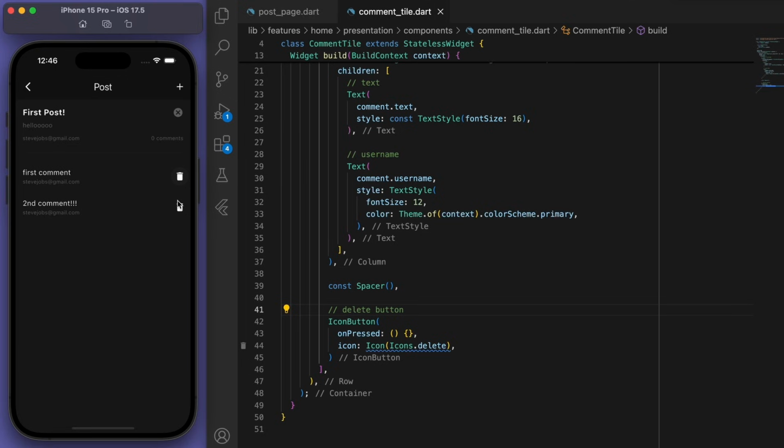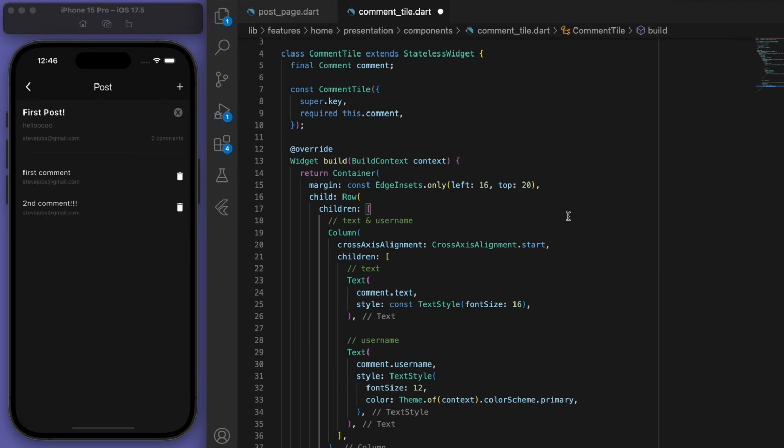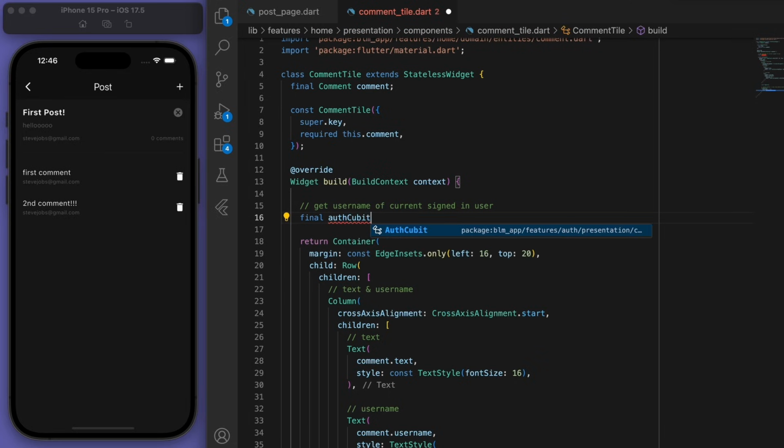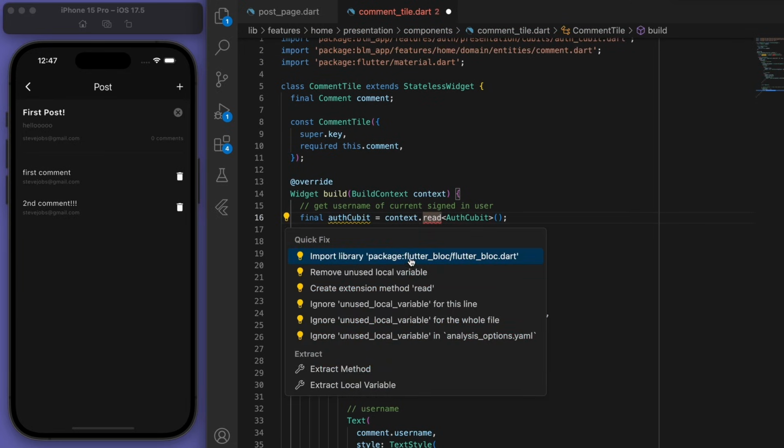Sweet. Now, if I click on this delete button, one thing about deleting is you only want to be able to delete if you own the post or the comment, right? You can't go delete other people's comments. So that's one thing we need to check. So at the start of this build method, I want you to get the username of the current signed in user, right? Which means we're going to go to our auth qubit and try to get that guy.